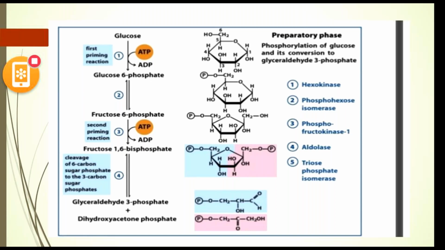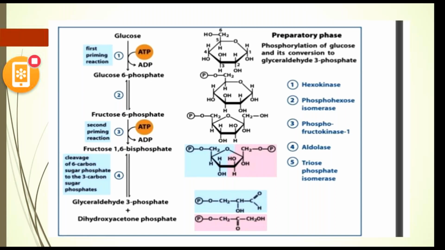Next, the third step, which is phosphorylation. In this reaction, fructose 6-phosphate is again phosphorylated by one ATP molecule under the influence of the enzyme phosphofructokinase and forms fructose 1,6-bisphosphate.